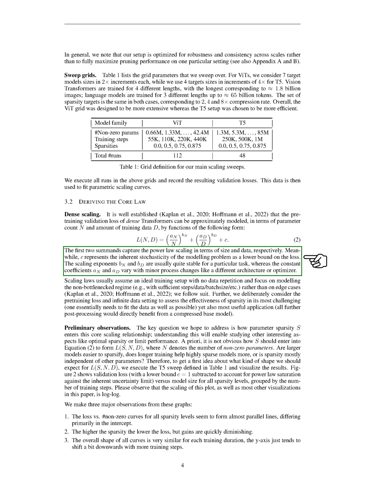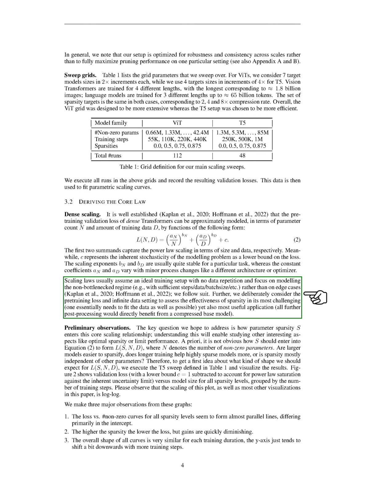The first term is a constant divided by the number of parameters, and the second term is another constant divided by the amount of training data. The constant at the end represents the inherent unpredictability of the modeling problem and sets a lower limit on the loss. The exponents in the formula, which we'll call b_n and b_d, are usually quite stable for a specific task. However, the constants in the numerator of each term, a_n and a_d, can change with minor alterations in the process, like using a different architecture or optimizer.